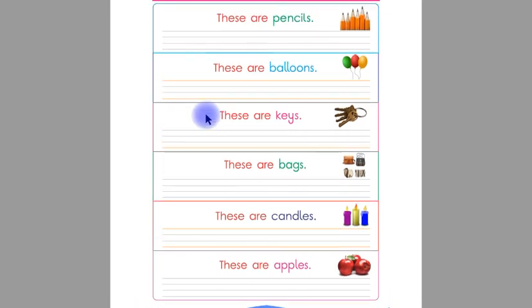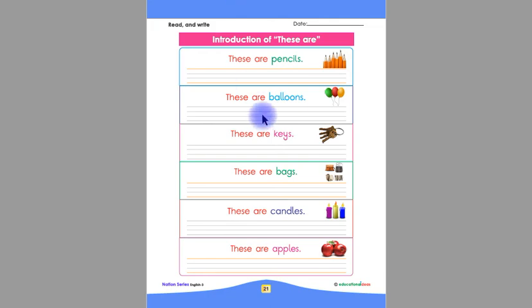This was our page number 21, children. Let's read all the sentences of this page. These are pencils. These are balloons. These are keys. These are bags. These are candles. And these are apples. Children, you have to read and write all these sentences on this page by yourself.